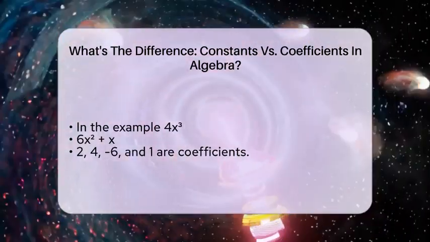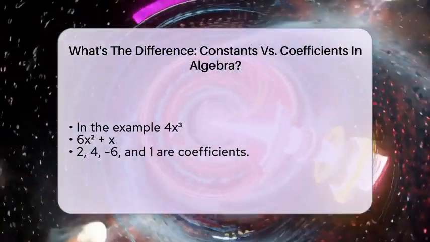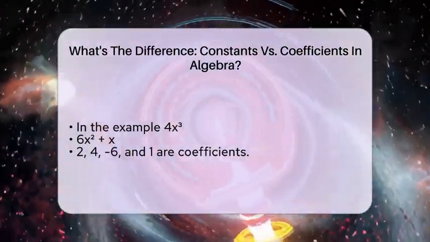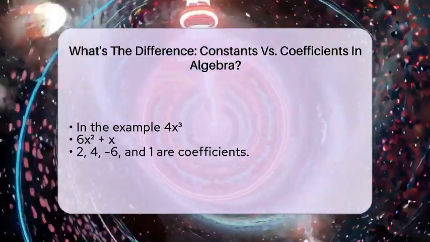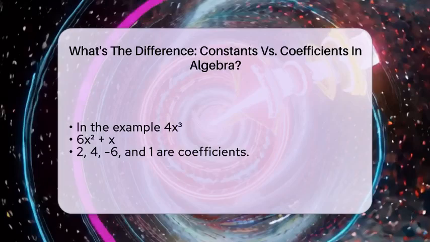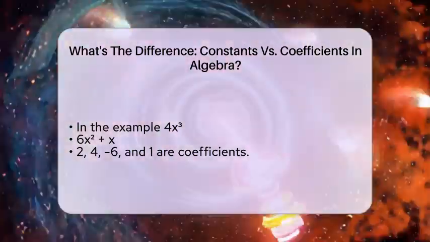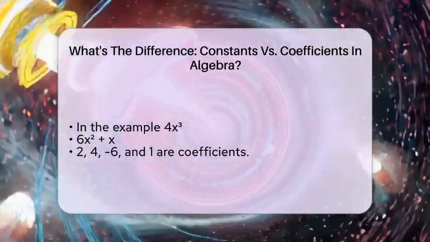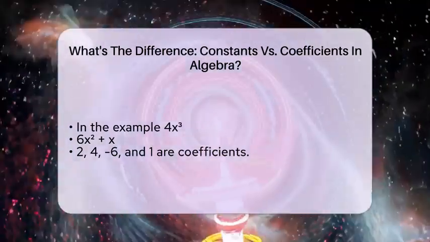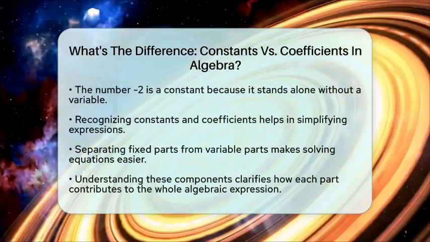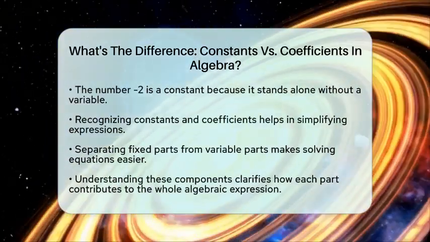opposite direction. To see how they work together, look at the expression 4x cubed minus 6x squared plus x minus 2. The 4, -6, and 1 are coefficients because they multiply the variables x cubed, x squared, and x respectively. The -2 is a constant because it stands alone without any variable attached. Recognizing these parts helps you understand what the expression is made of and how to work with it.